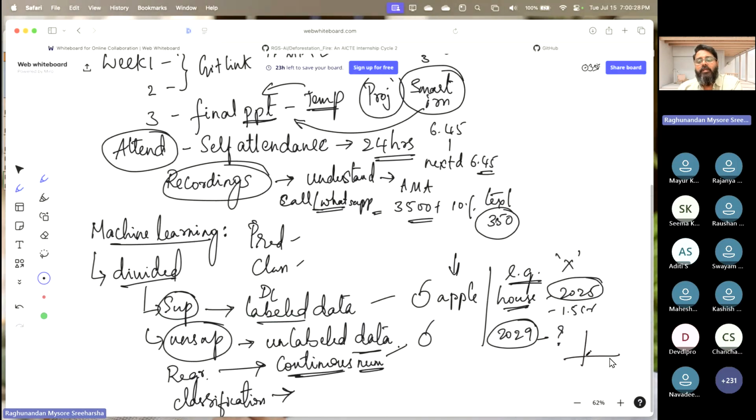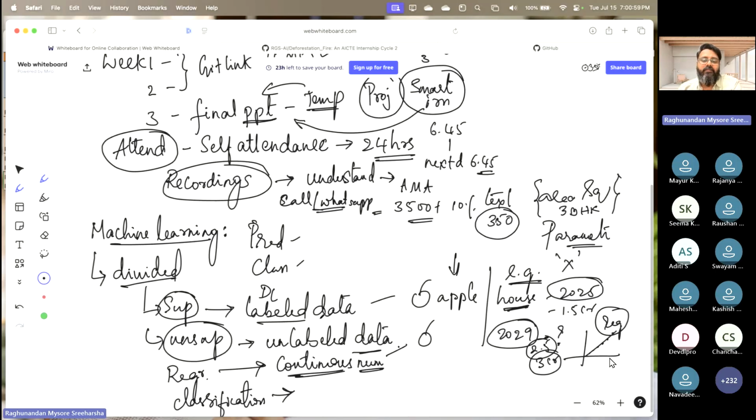So what we'll try to do here is use some regression methods based on the continuous numbers, based on certain parameters, right? What is the area in square feet? What could be the number of rooms, 3 BHK, and so on. These are called parameters. Based on this, you have to predict whether it could be 2.5 or 3 CR, anything like that. So there we're going to use the regression model.